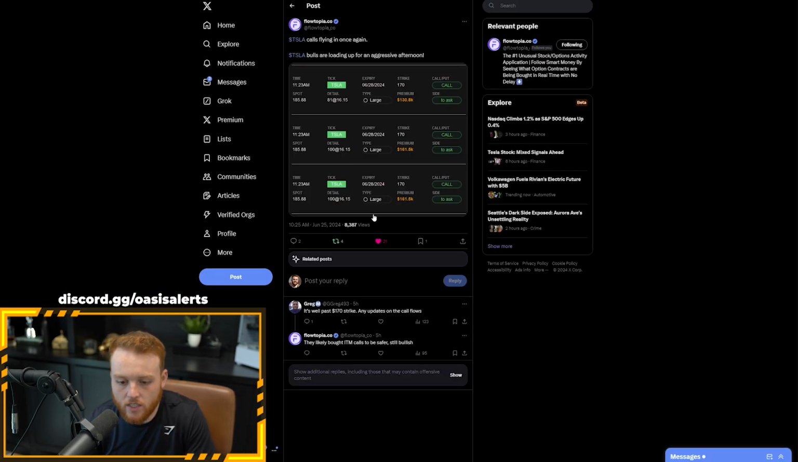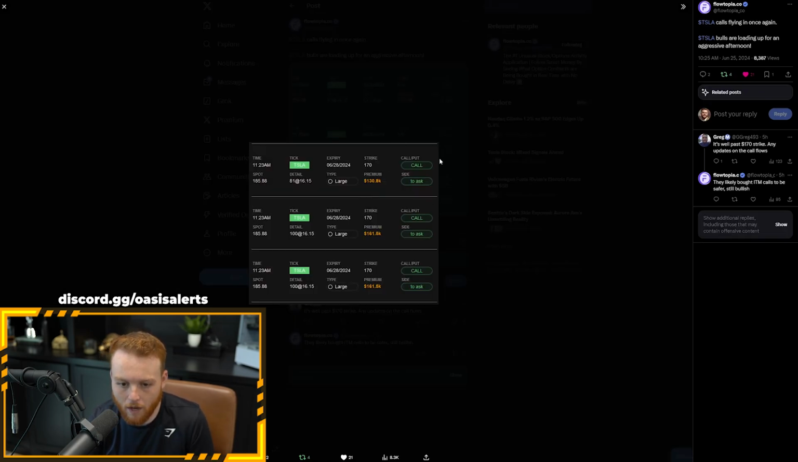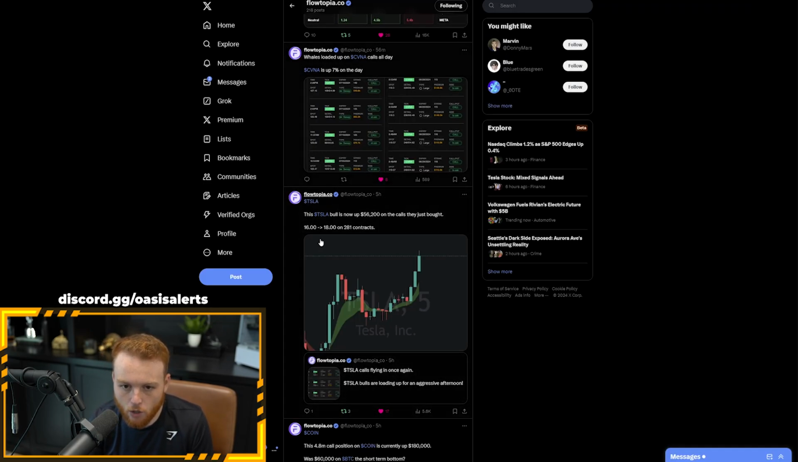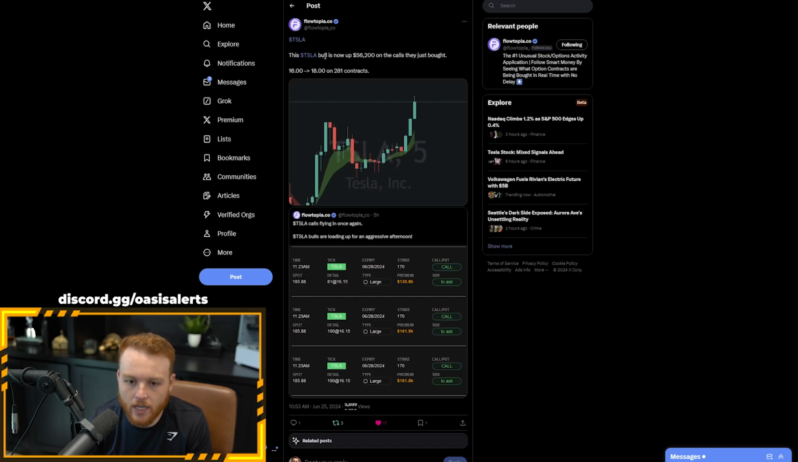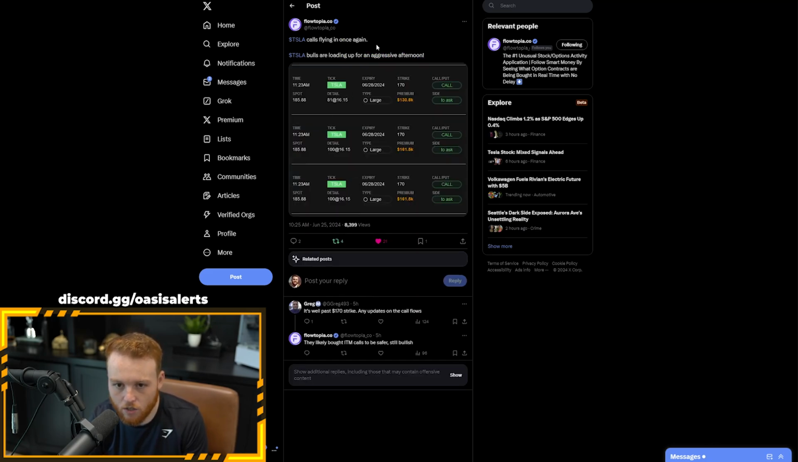Now, other than just looking at technical analysis, we can look at data too. All day today, Tesla bulls were buying calls. If we look at the Flowtopia dashboard here on Twitter, you can see that we do have a Flowtopia admin on here posting some flow. You can see that earlier today, this Tesla bull was up $56,200 on calls that they just bought, which is in this tweet here.